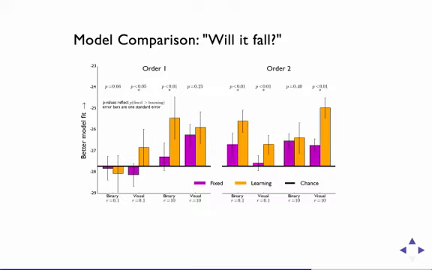There were two other cases in which the fixed model and the learning model were equally good at explaining people's behavior, though both were better than chance. This shows that a model with knowledge of physics is most important in explaining people's responses. However, it also suggests that our learning model isn't a perfect account of people's behavior. There is something going on here that isn't fully captured by the learning model. In general, however, these results indicate that the learning model is at least a good starting point for explaining how people update their beliefs about mass over time, and how they generalize that knowledge to other types of physical judgments.